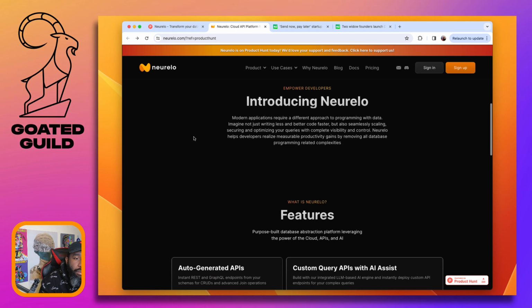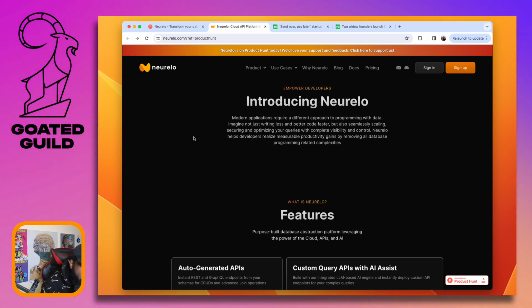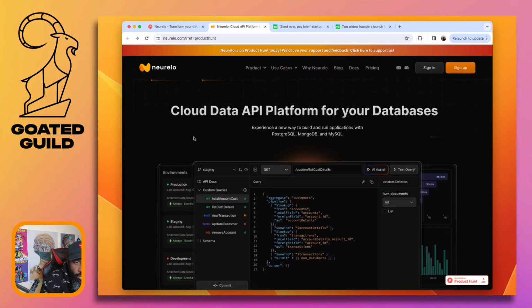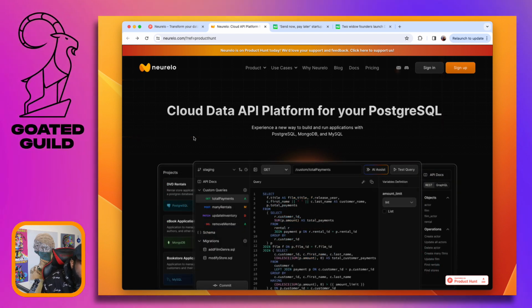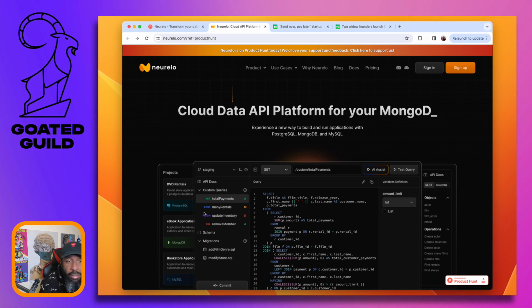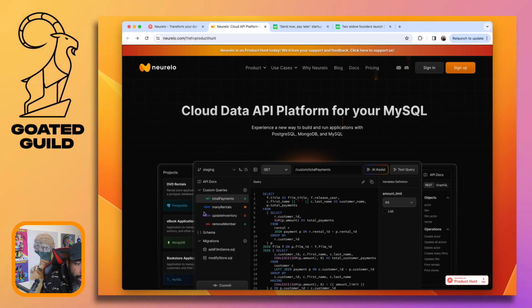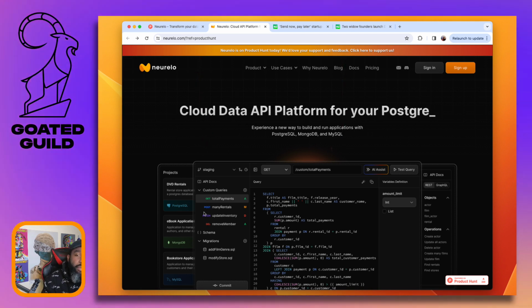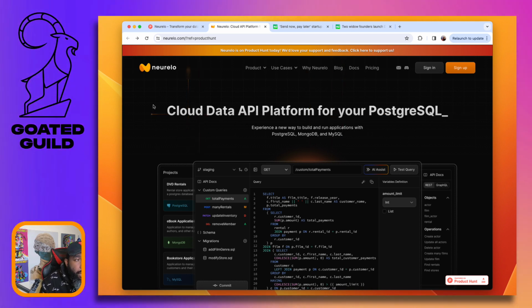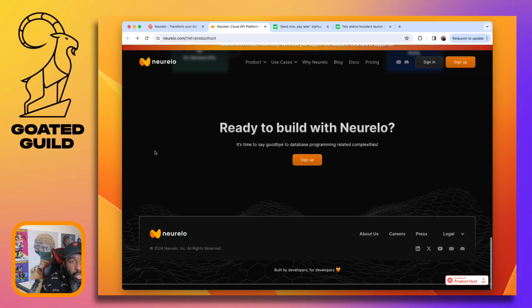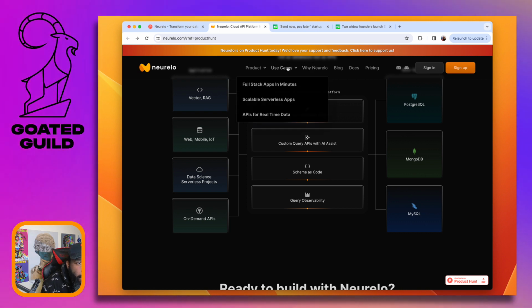Because what I would expect is that some developers say, well, I could just use any of these API frameworks to create our own API. What does this really do? How does this save us time? What are all the things that I need to think about that I'm not thinking about? Because I think a lot of times engineers like myself will underestimate how difficult a problem is. And so I think Neurelo needs to describe what fully that problem is on the homepage. It needs to be here. People are not going to click on this.